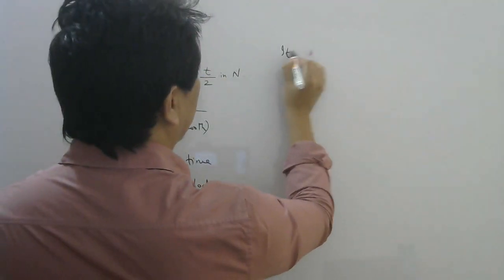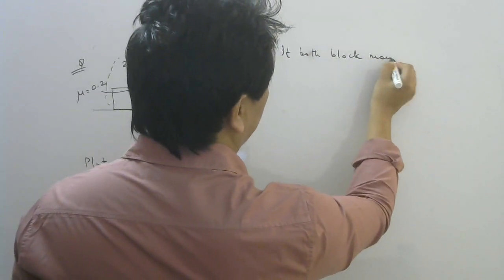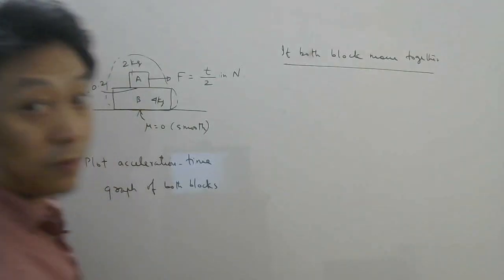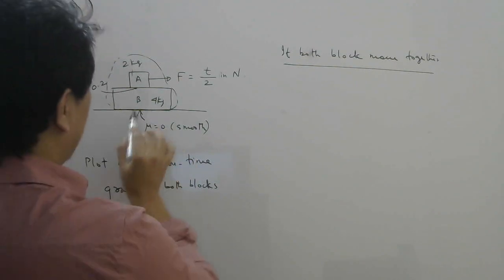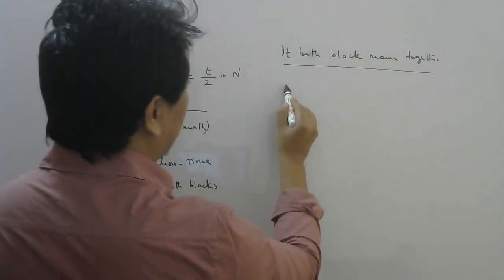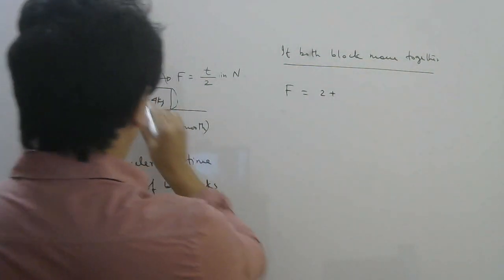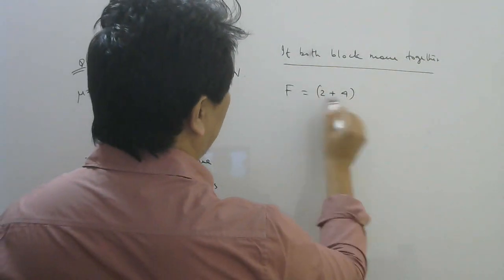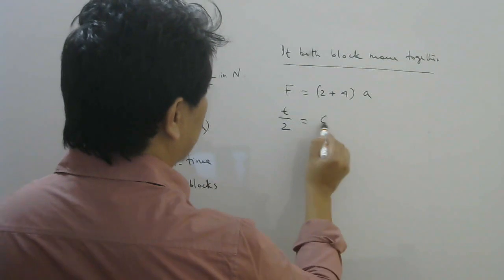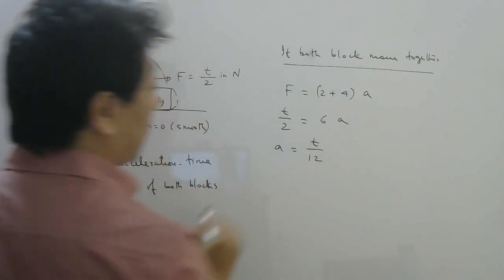So if both blocks move together, then you can take both the blocks as a system and then write Newton's law. Here there is no friction this side, so the only force along the x-axis is this F. That should be equal to the mass of the system, 2 plus 4, into A. Now the force given is T by 2, remember, so this is 6A. So A is equal to T by 12.